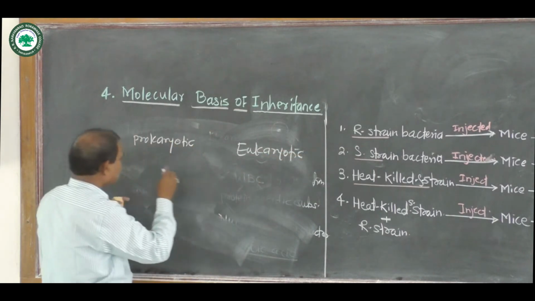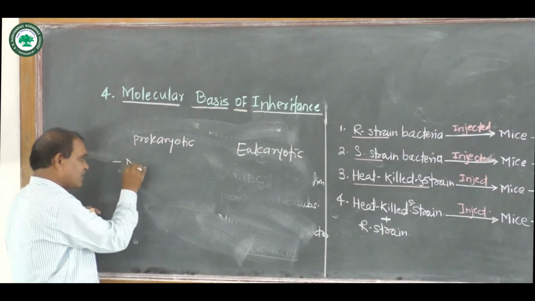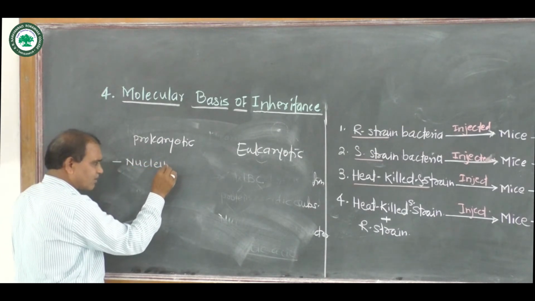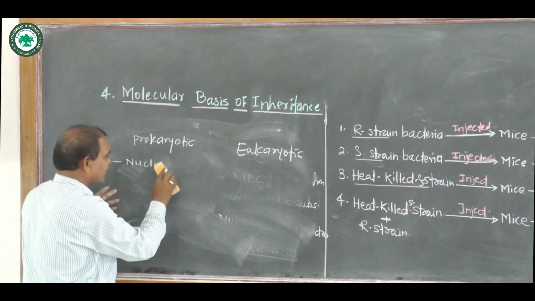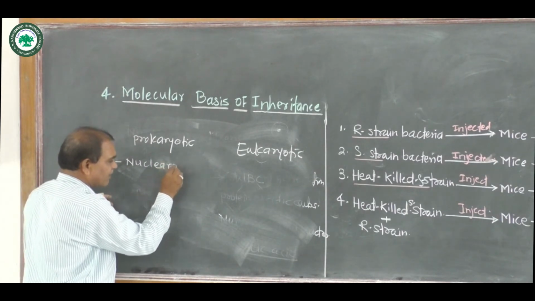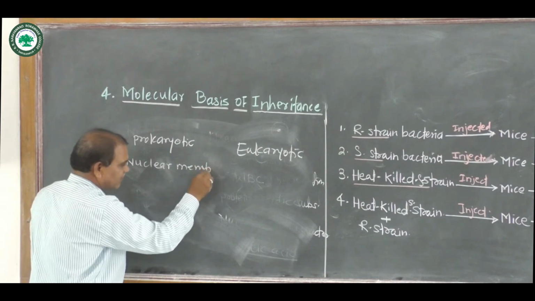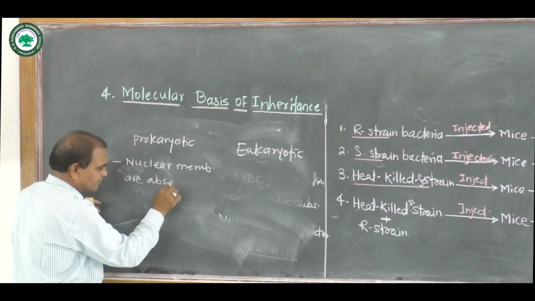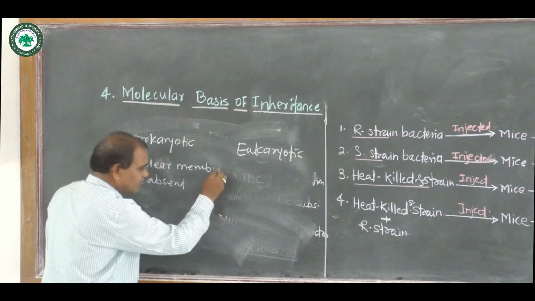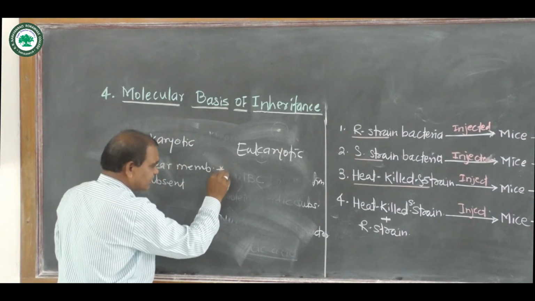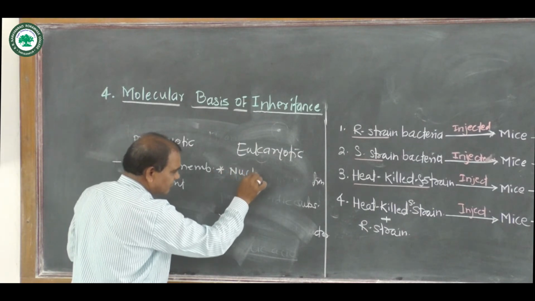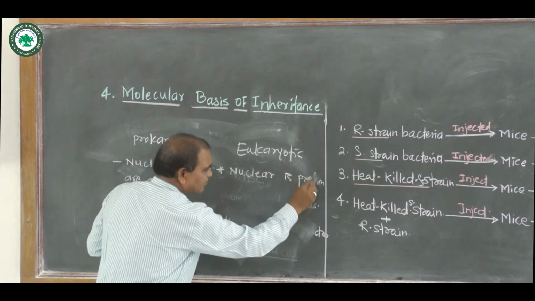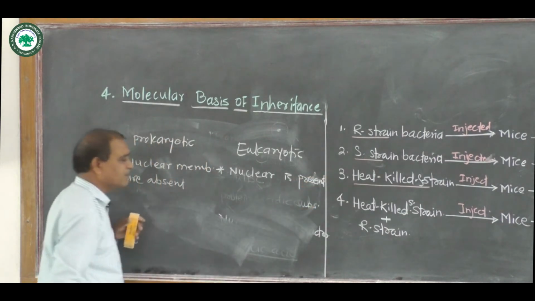Now in the prokaryotic cell, the nuclear membrane is absent. In eukaryotes, the nuclear membrane is present within the cells.